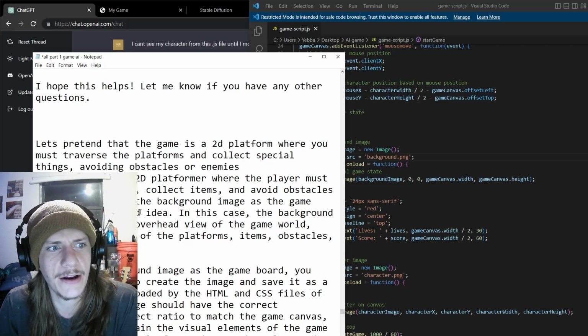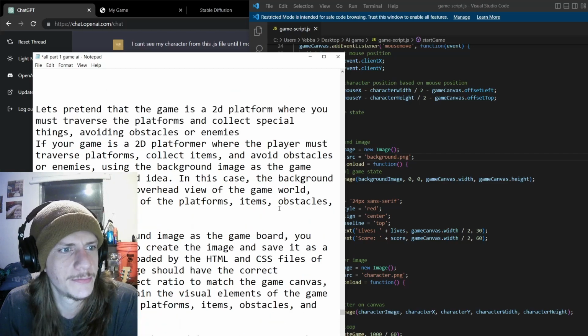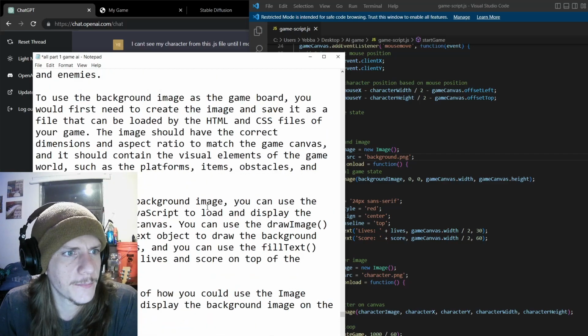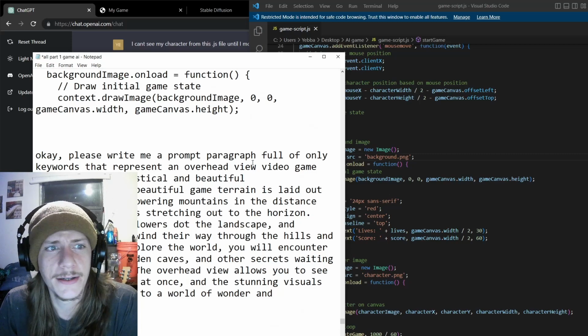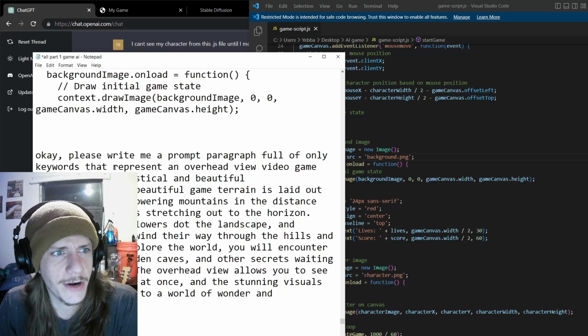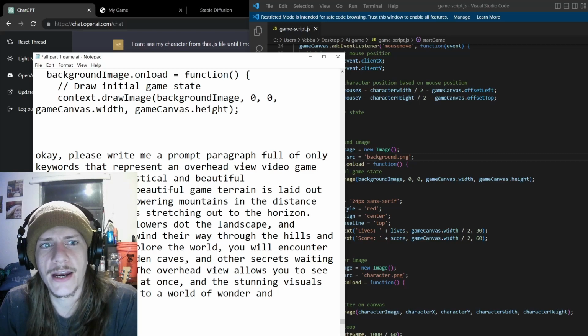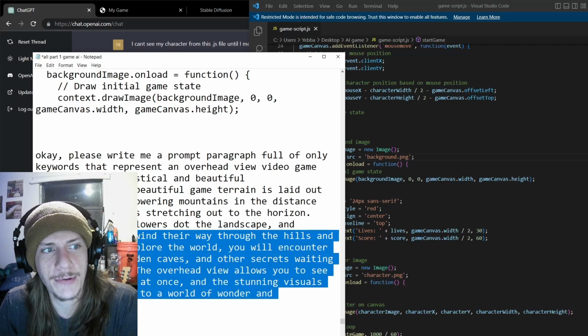In this case, the background image could be an overhead view of the game world, showing the layout of the platforms, and so on. So I thought that was great. So I said, okay, please write me a prompt, and this is for an AI image generator, of the keywords that represent an overhead view video game terrain that is mystical and beautiful. So then it gave me a prompt here.